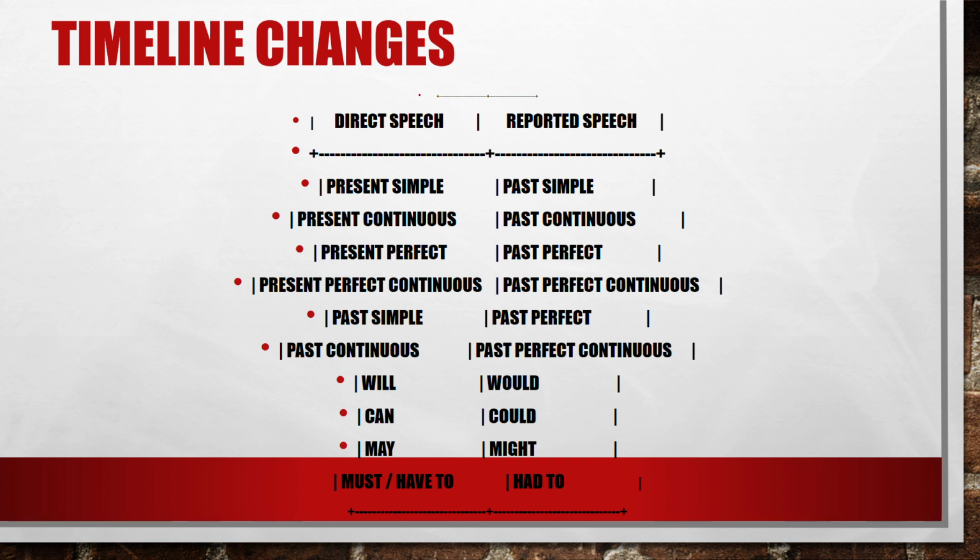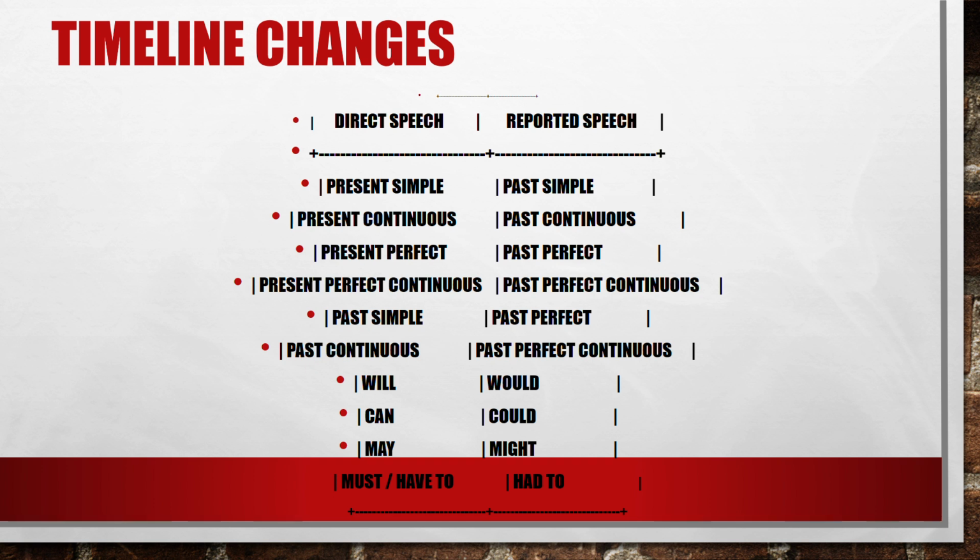For example, if we have a sentence with a verb conjugated in the present simple, when we transform it to reported speech, we conjugate it in the past simple. Present continuous becomes past continuous. Present perfect becomes past perfect. Present perfect continuous becomes past perfect continuous. Past simple becomes past perfect. Past continuous becomes past perfect continuous.